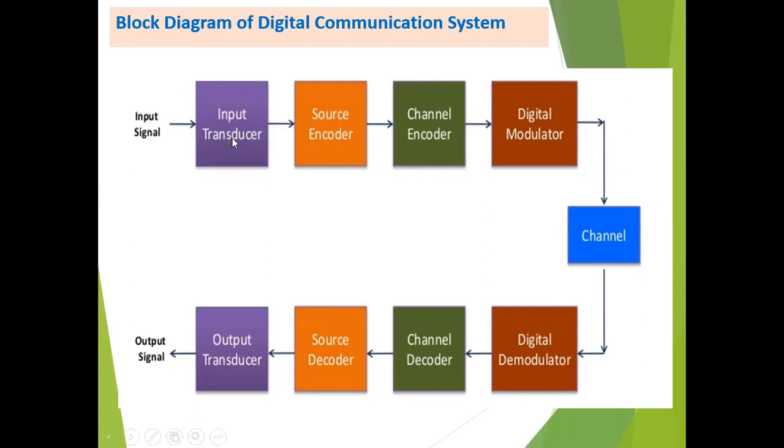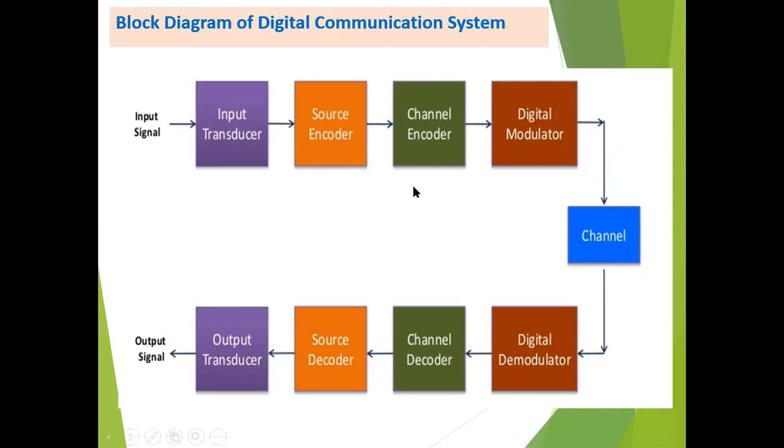The output of the first block, the information source, may be an analog or digital signal, and the present signal should be an electrical signal, which acts as an input to the second most important block called the source encoder. Let us first understand what source encoding is. The basic function is to reduce the redundancy in the electrical signal with the help of source encoding. It is used to utilize the bandwidth effectively. The main goal of source encoding is to use the bandwidth effectively.